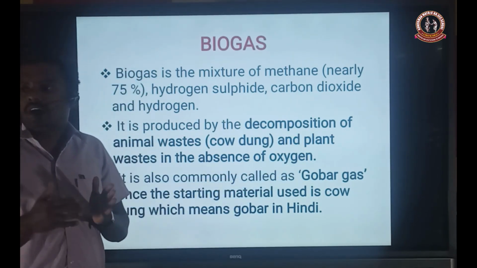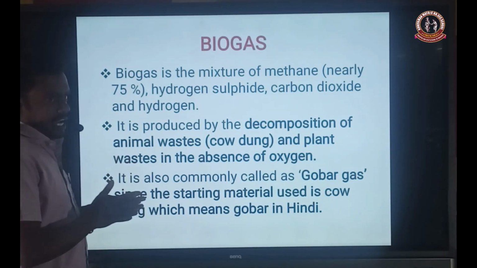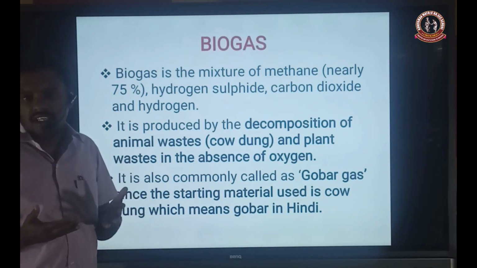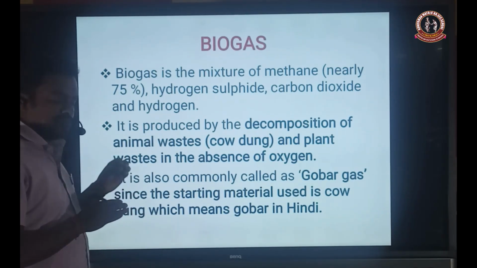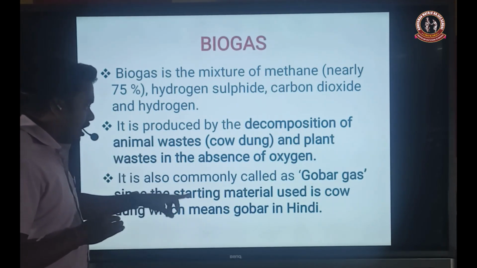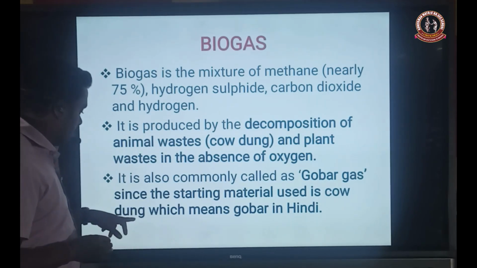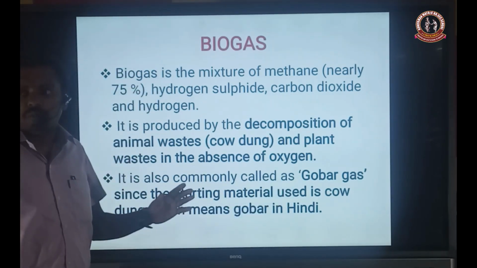Why is biogas called gobar gas? The starting material used in the preparation of biogas is cow dung, and cow dung means gobar in Hindi.